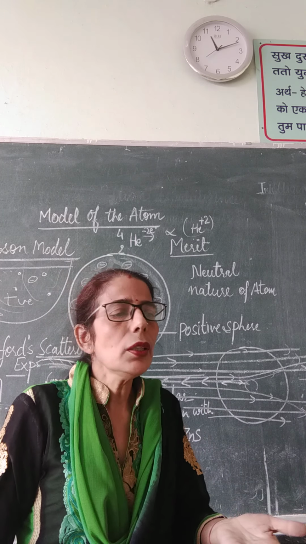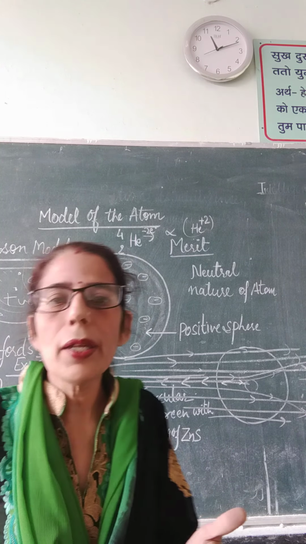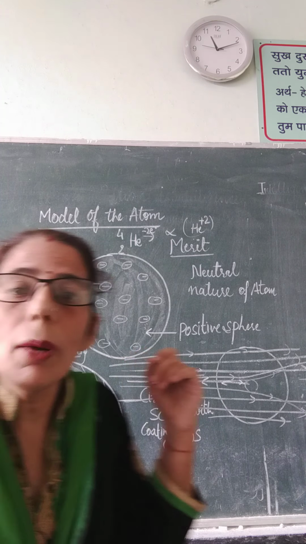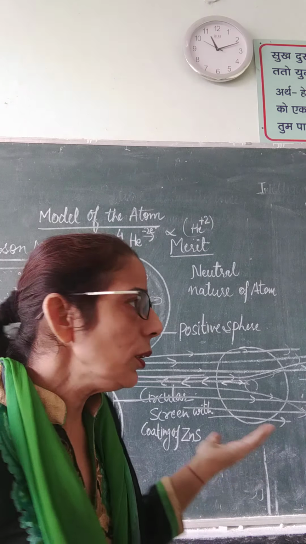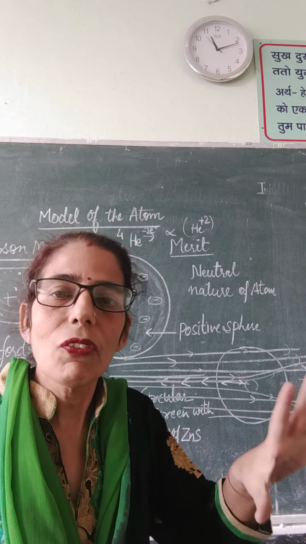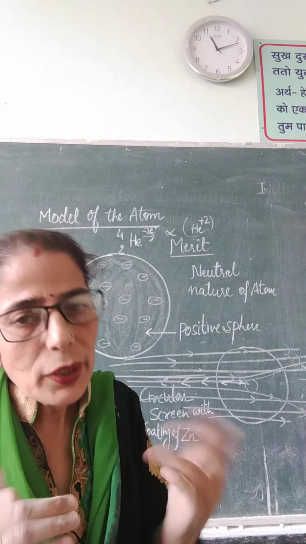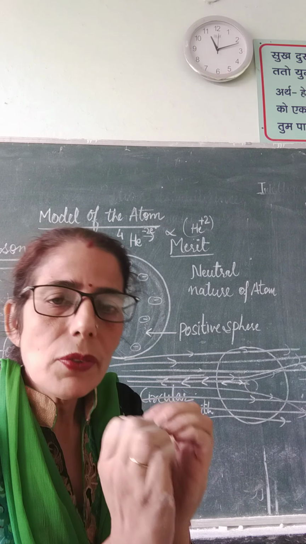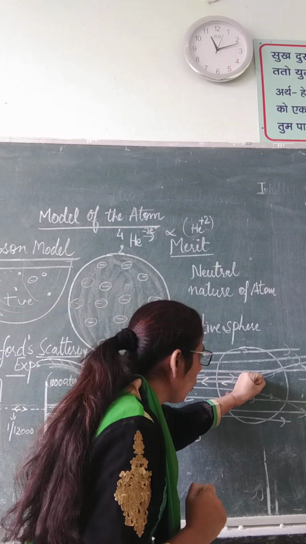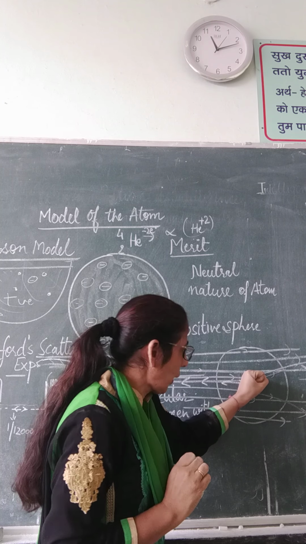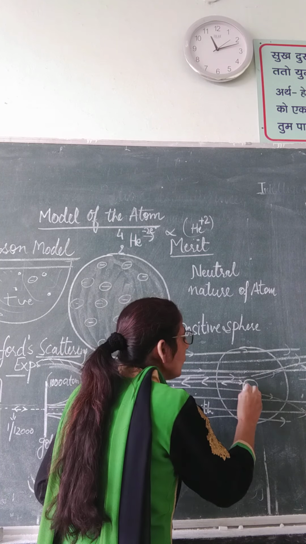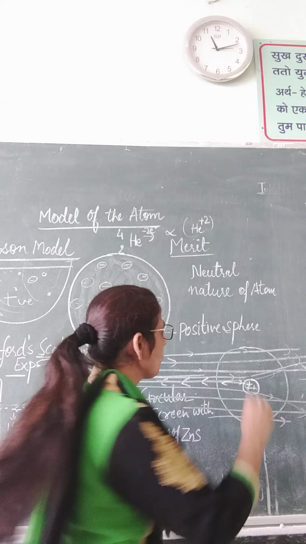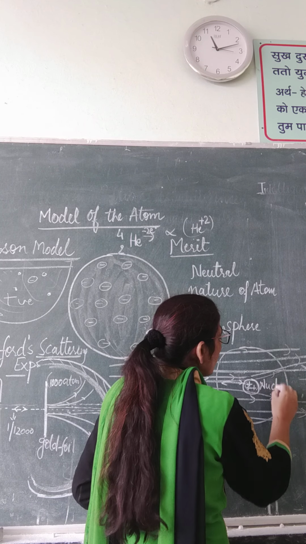So what were the inferences given by Rutherford on the basis of all these observations? They were all beyond his expectation. All the inferences and conclusions were different from what he expected. So what he proposed, he said most of the atom is empty. Positive charge is concentrated in a very small portion of the atom, and the whole of the positive charge is centered in this small portion. This portion we named the nucleus.